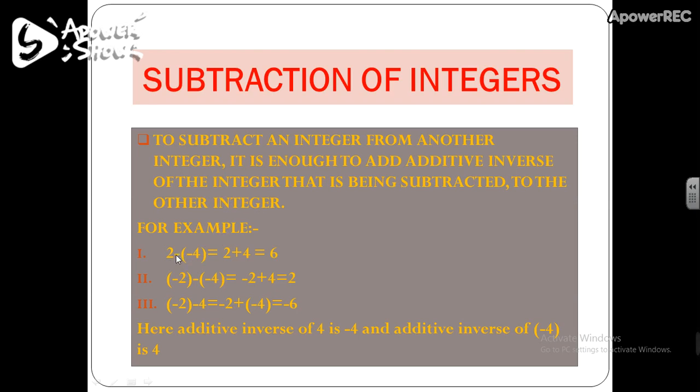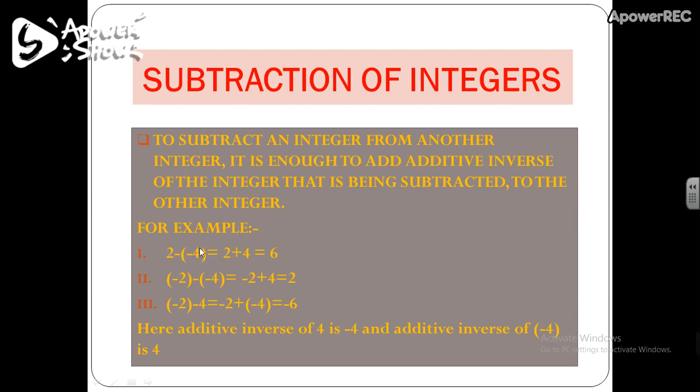So you have to subtract minus 4 from 2. So instead of subtracting minus 4 from 2, you have to just add the additive inverse of minus 4 with 2. So here I am adding the additive inverse of minus 4.